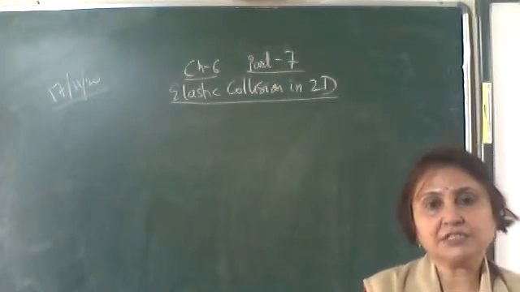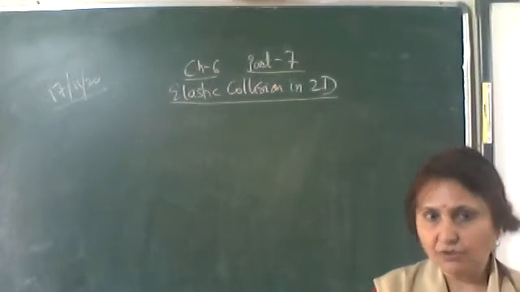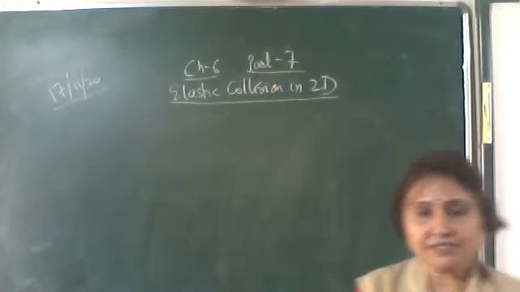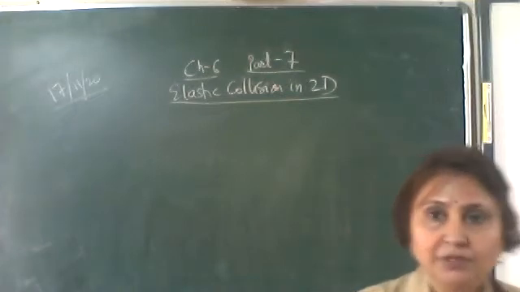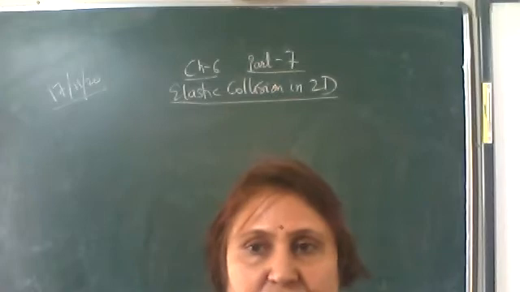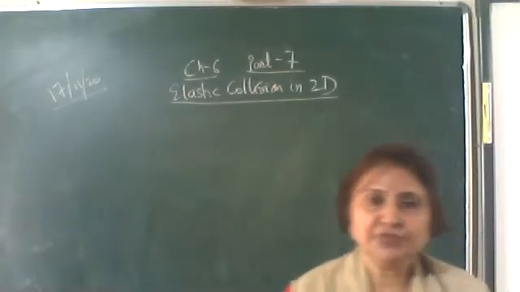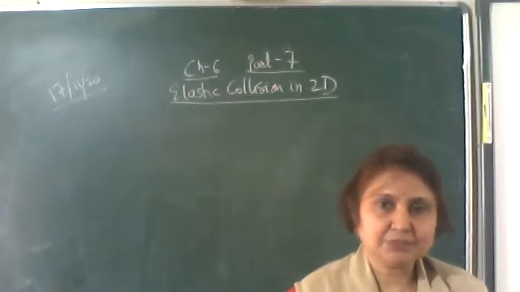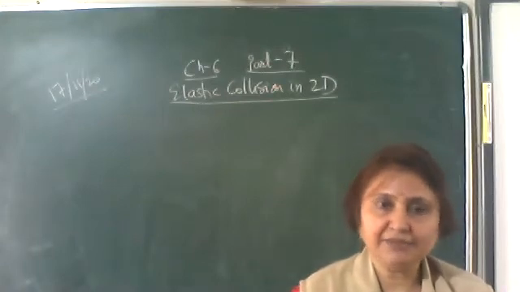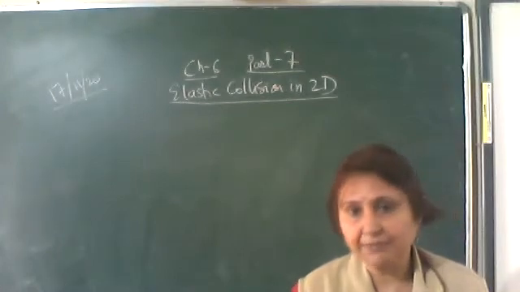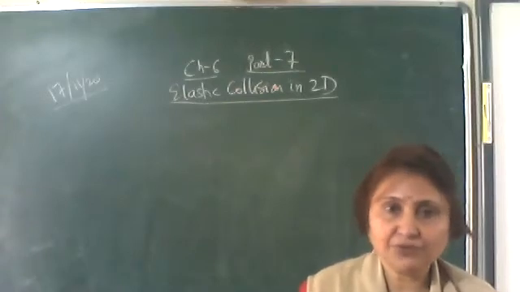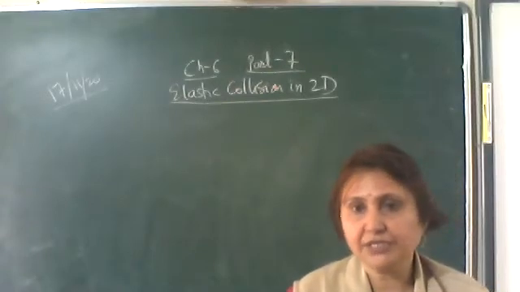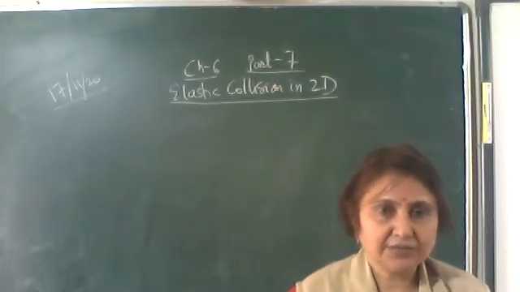Okay, we have already discussed elastic collision in one dimension, that is, two objects moving in the same straight line. If the velocity of one object is greater than the other, then they collide, and their velocities after collision change. These velocities v1 and v2, we have already determined the expressions for, and we have considered a few cases: if the masses are equal, the second body is at rest, and the mass of one object greater than the other, or of the second object greater than the first. All these cases we have already discussed.